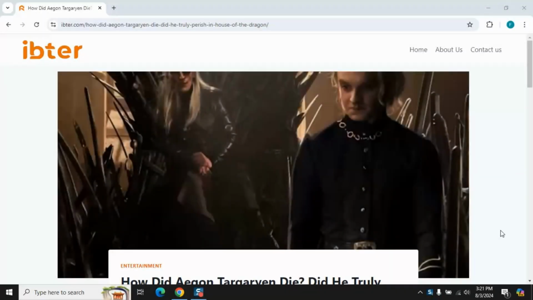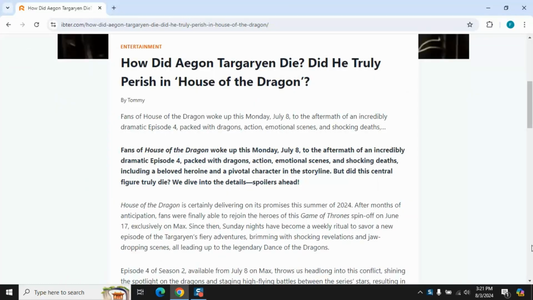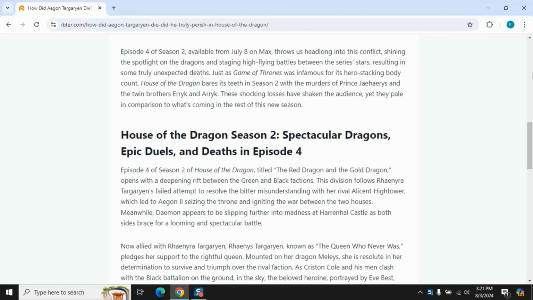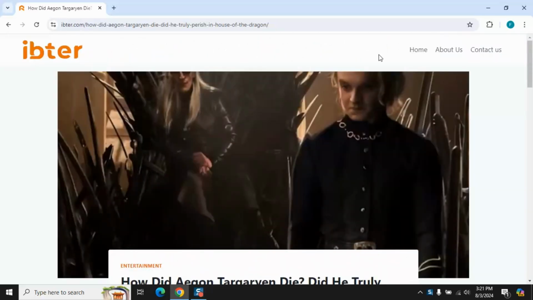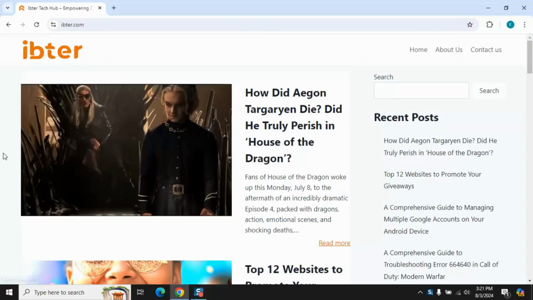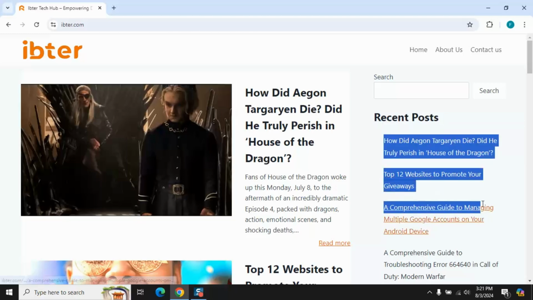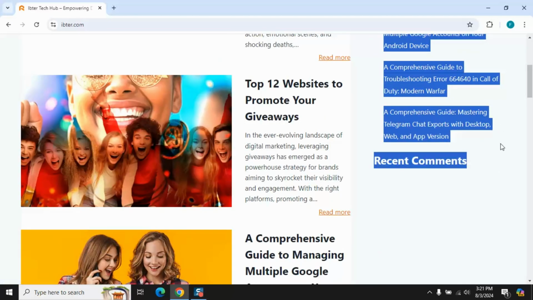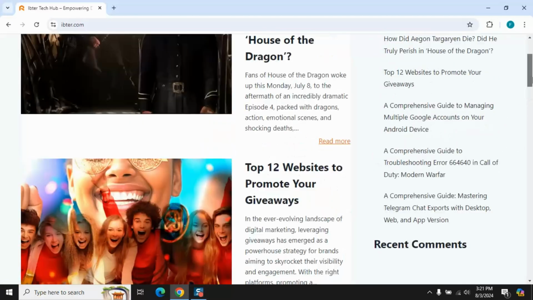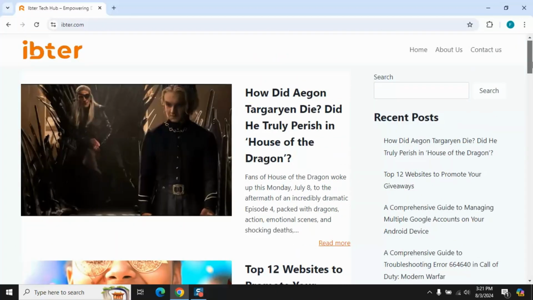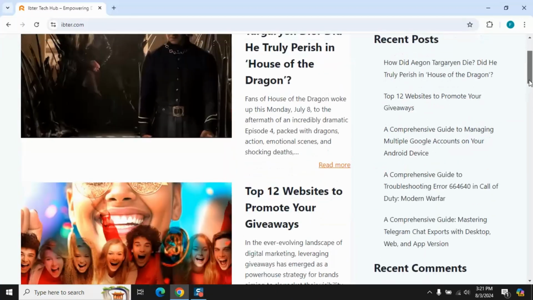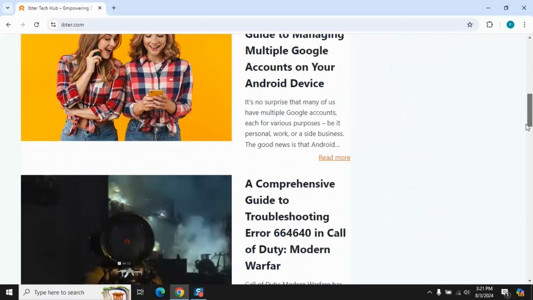If the publication date isn't visible in the article or URL, exploring the website structure can help you find it. Here's how you can go about it. Check the homepage. Many websites list their most recent articles on the homepage. If the article is new, it might be featured here with its publication date. However, on this website, the homepage doesn't always show dates, so this might not be an option.